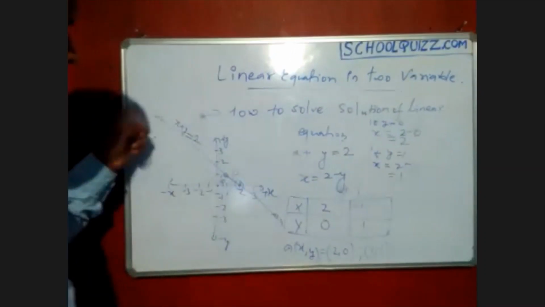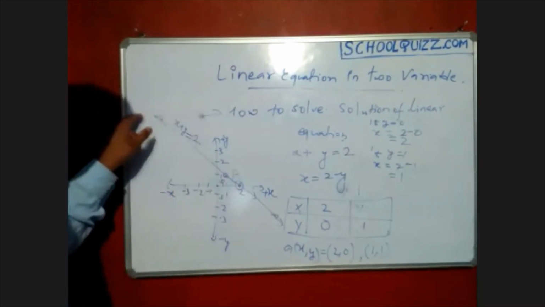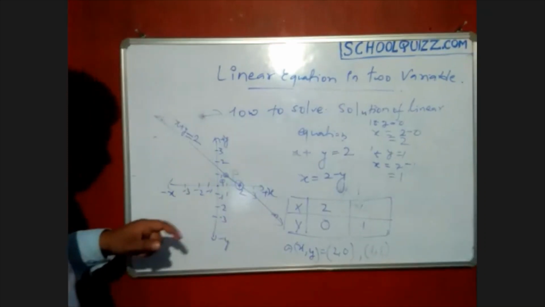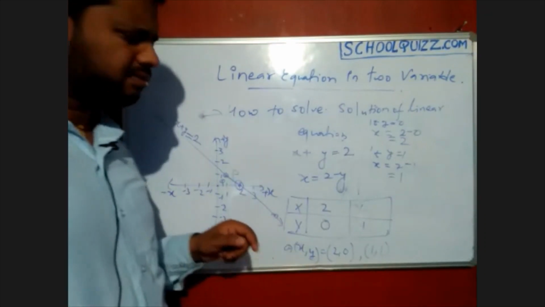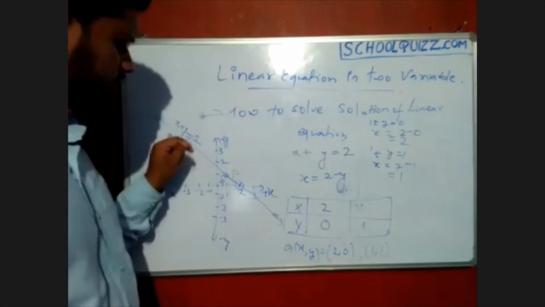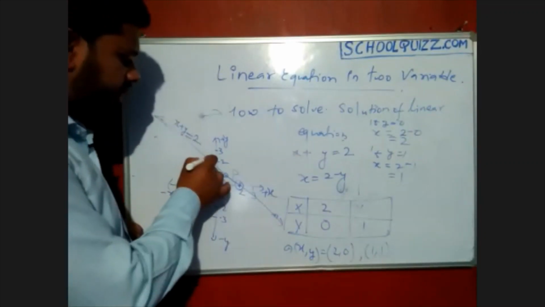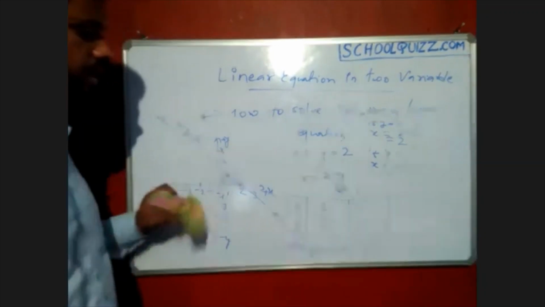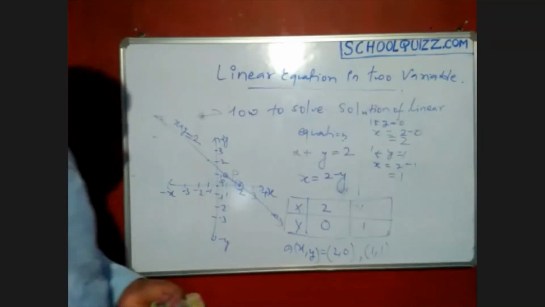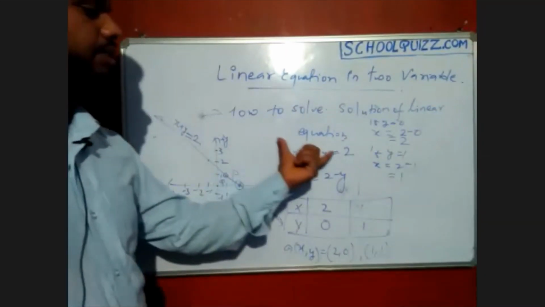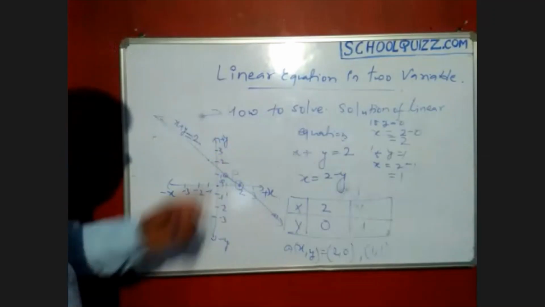See here, I have not drawn with perfect measurement. If you are using the graph perfectly, and suppose you are getting some points related to it, suppose 2 comma 2, or 1 comma 2, or 2 minus 1 comma 2, something like that, if you put that value in that equation, you will get the value 0.